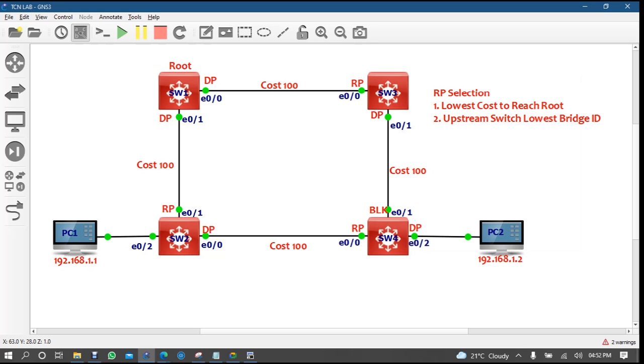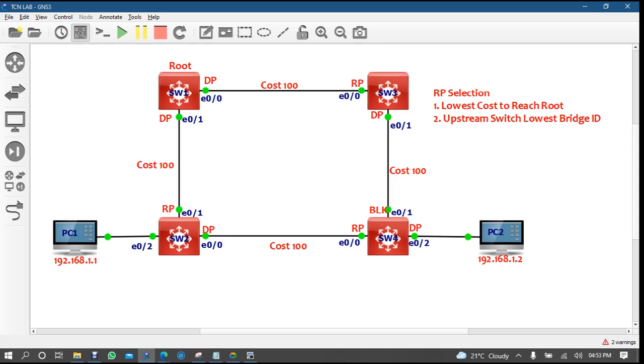Let's consider, on switch 4, I'm going to decide which one is my RP first, right? From switch 4, if I want to reach root, I have two paths, from switch 3 and from switch 2, right? From which way do I have the lowest cost? They are the same.